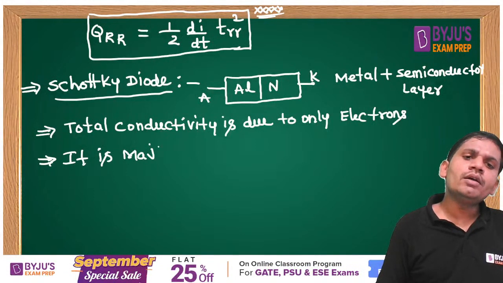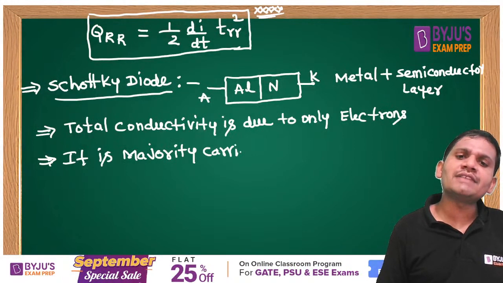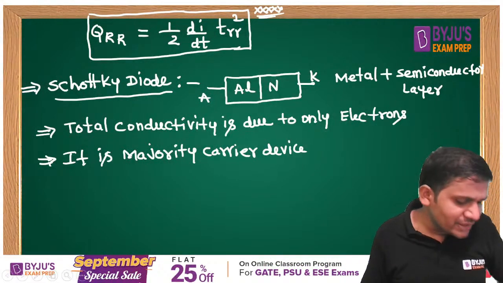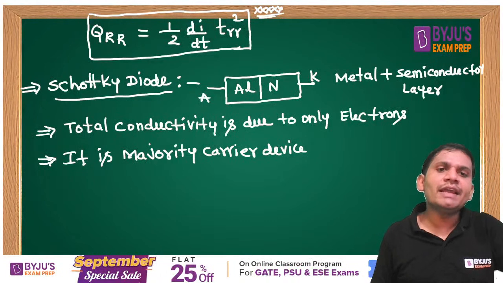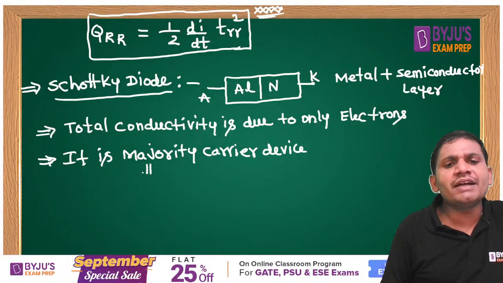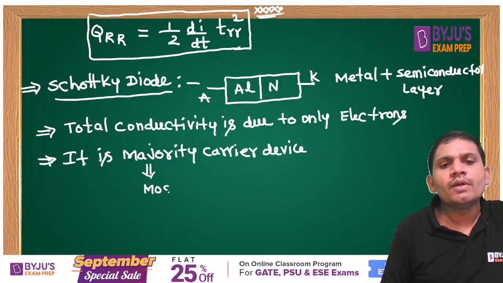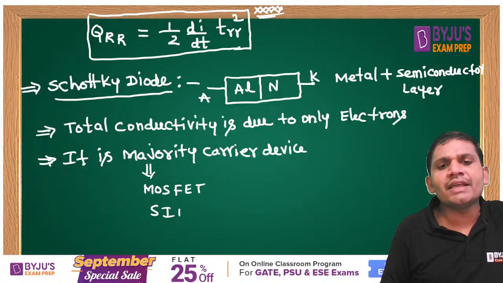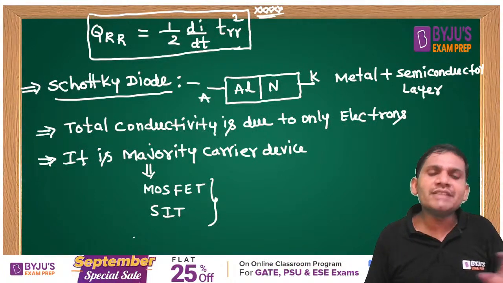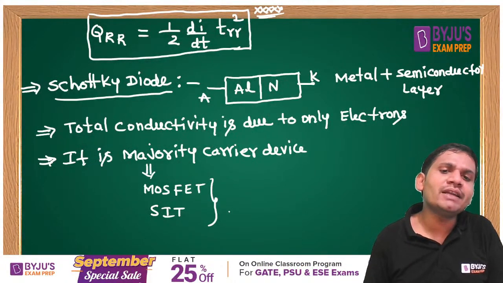Can anybody tell another example of a majority carrier device? The Schottky diode is an example of a majority carrier device. One more example is the MOSFET. The SIT is also a majority carrier device.